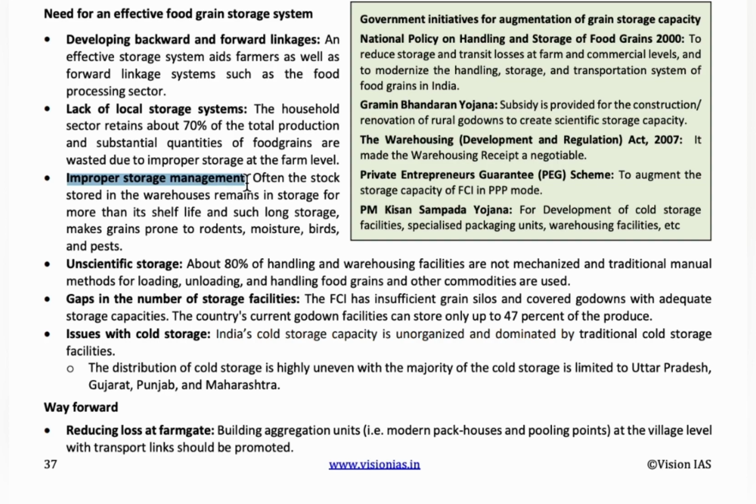So here, due to this improper storage, most of the food grains get wasted due to rodents, moisture, birds, and pests. And there are gaps in storage facilities. The present godowns in the country can store only 47% of the produce. So a proper food grain storage system is the need of the hour.